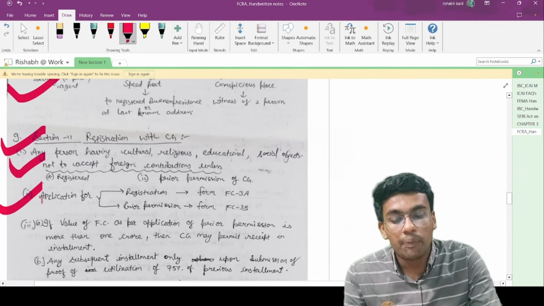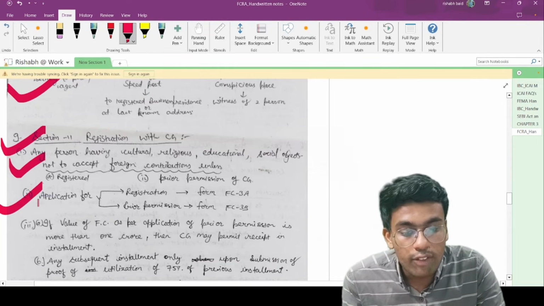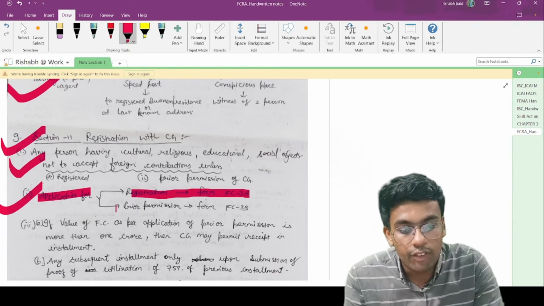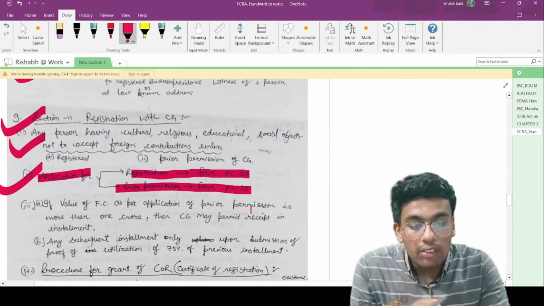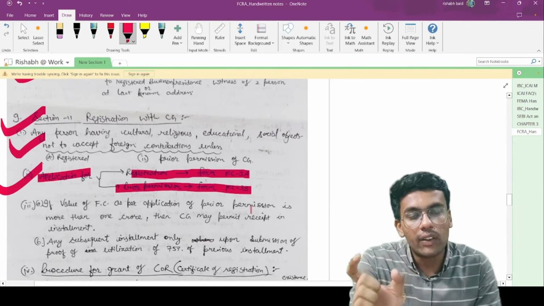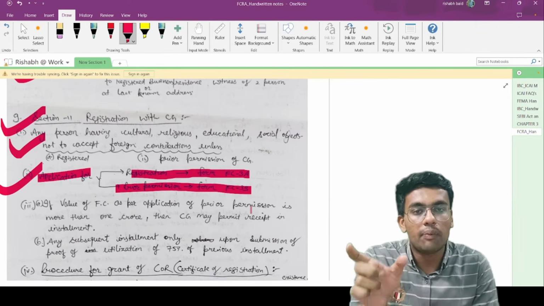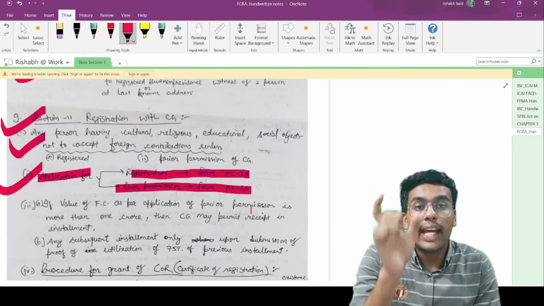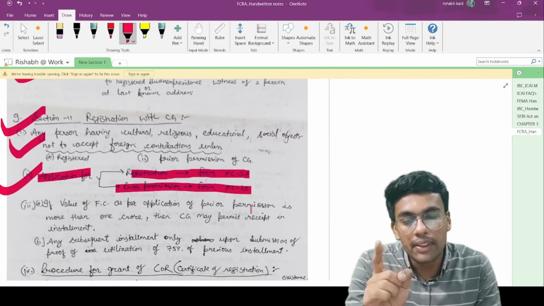Now, how can you obtain prior approval of the central government or the registration? You have to make an application. For the registration, you have to apply in form number FC3, and for the prior permission in form FC3B. Prior permission, let me tell you, is for a particular transaction. Prior approval will be granted by the central government for acceptance of a specific amount of foreign contribution, or acceptance of foreign contribution for specific purposes.